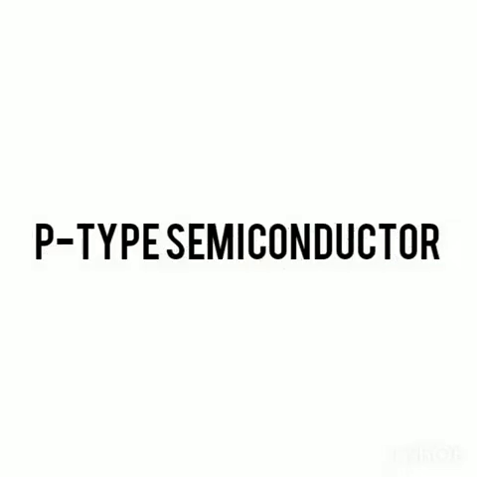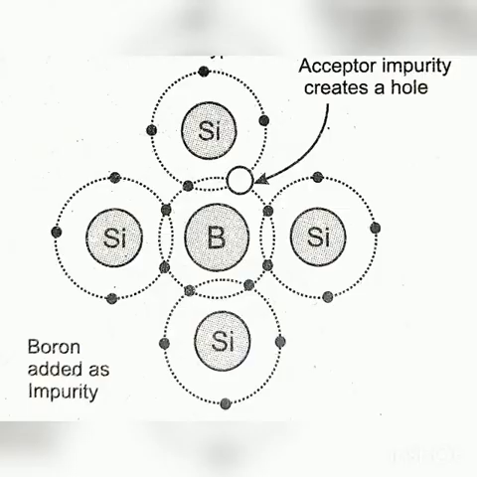Now, P-type semiconductors. A semiconductor with an excess number of holes is called a P-type semiconductor. When a trivalent impurity is added to the pure crystal, it forms a P-type semiconductor. Examples of trivalent impurities are aluminium, boron, gallium, indium, etc., and they are used as acceptor impurities.